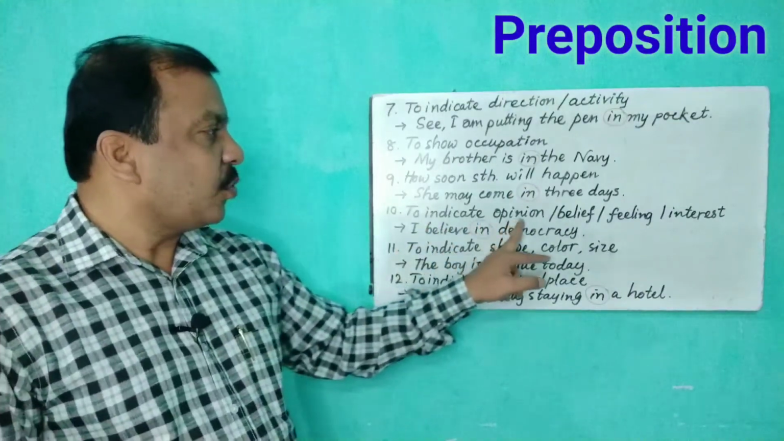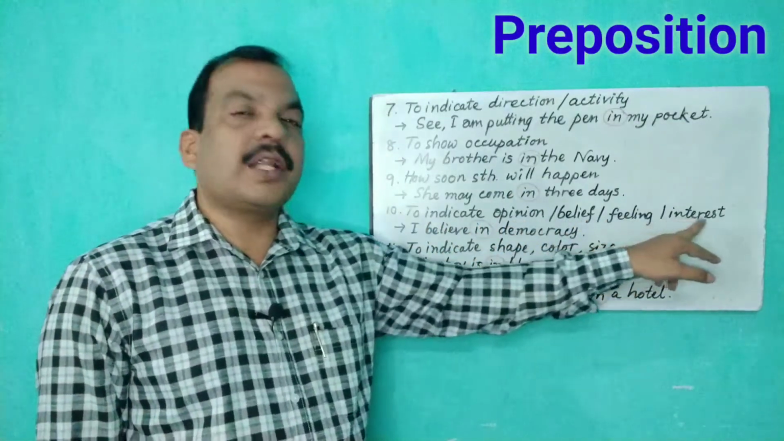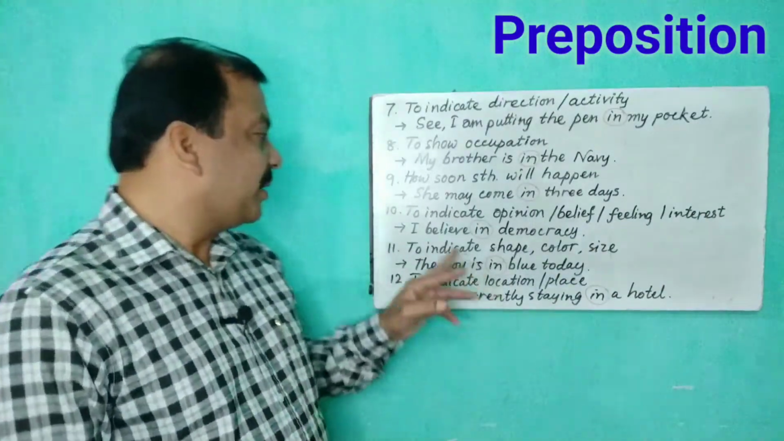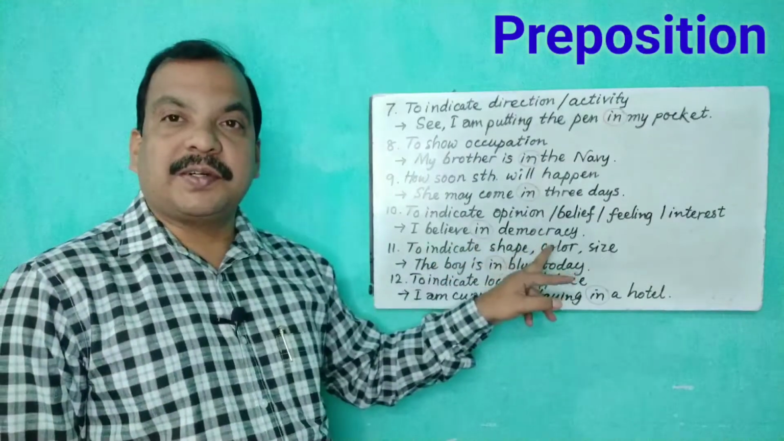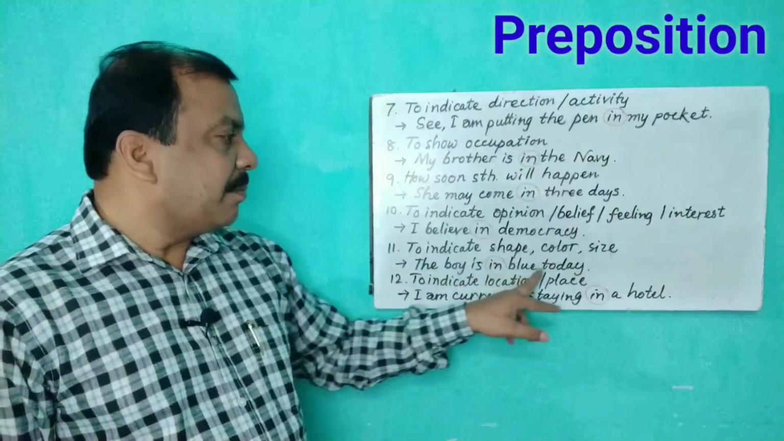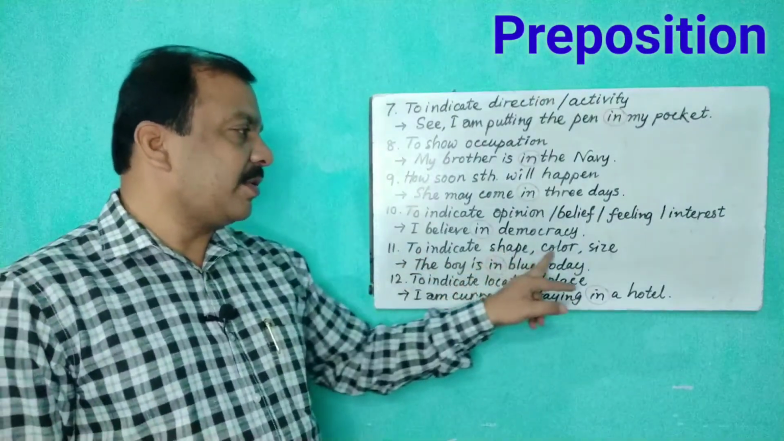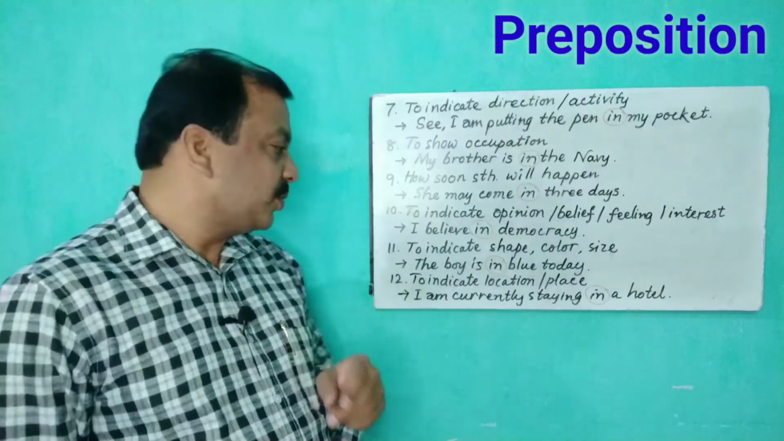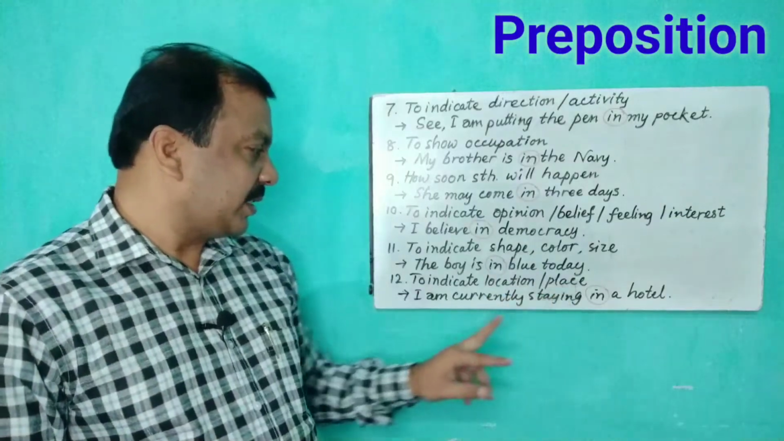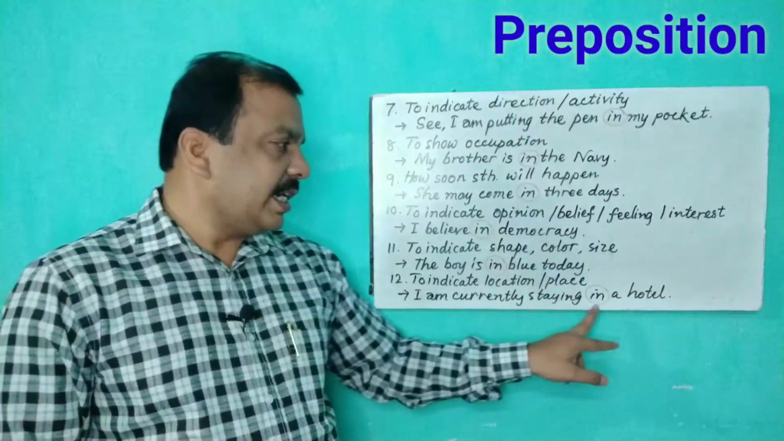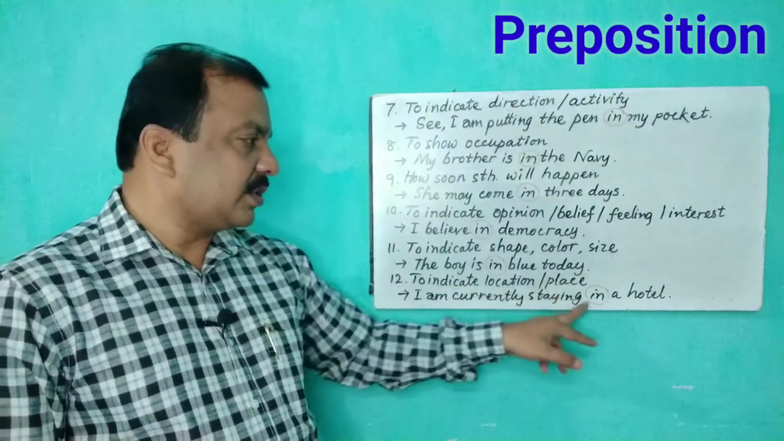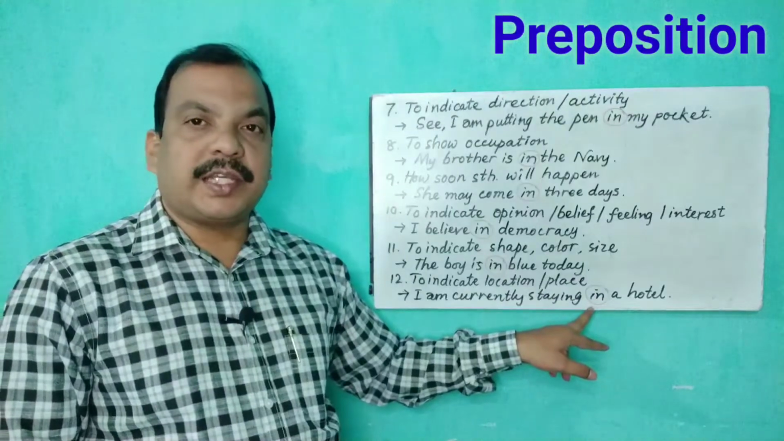And to indicate opinion, belief, feeling, or interest, we use the preposition in. Okay? And you see, I believe in democracy, a particular belief. And then, the boy is in blue today. In order to indicate shape, color, or size, we also use the preposition in. And finally, to indicate location or place, I am currently staying in a hotel. Okay, in order to express the location or place, we use the preposition in.